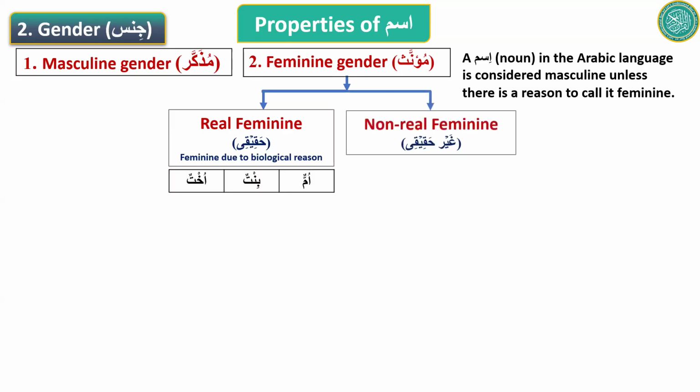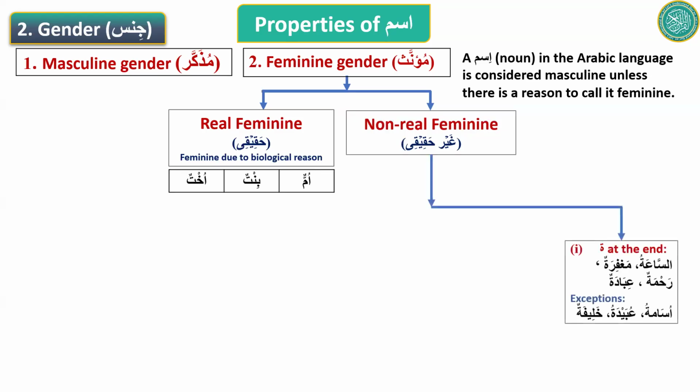And then there are others which are feminine, but not because of any biological reasons. They are called non-real feminine, ghayru haqiqi. And how would you know that an ism is feminine and non-real? You will see a ta marbuta at the end.